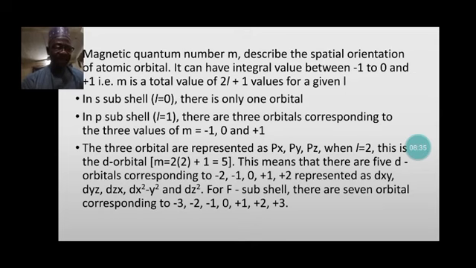And when l equals 2, the number of orbitals is equal to 2 times 2 plus 1, which equals 5. This means that we have five d orbitals corresponding to -2, -1, 0, +1, +2, altogether making up 5. And at the same time, for the f orbital, we have -3, -2, -1, 0, +1, +2, +3, making up 7 different orbitals.